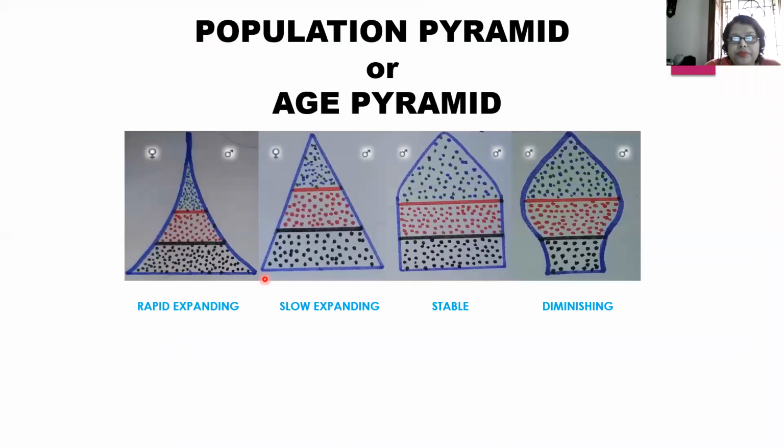So: rapid expanding, slow expanding, stable and diminishing. These diagrams are pretty easy. Now don't say you can't really draw or practice this. These are pretty easy, so try to learn.